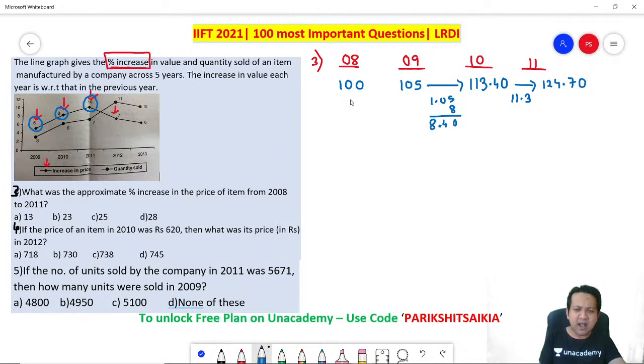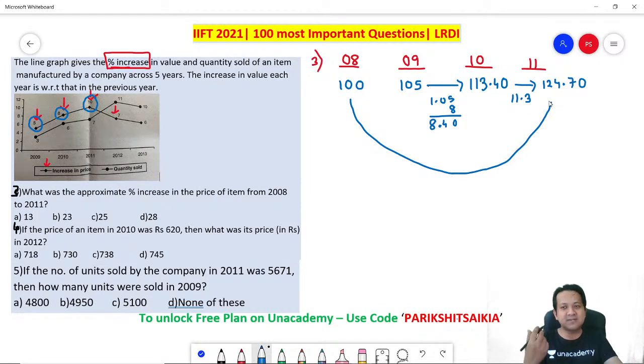So what is your answer? 100 has become 124.70. What is the percentage increase? Approximately 25% increase. 100 becoming approximately 125, meaning there is a 25% increase. Got it? Easy one. Remember, in IIFT no calculators are allowed, so you have to assume easy numbers. I assumed 100 in 2008. You can assume any other number and you will get the same answer. But remember, 100 is the easiest number to calculate.